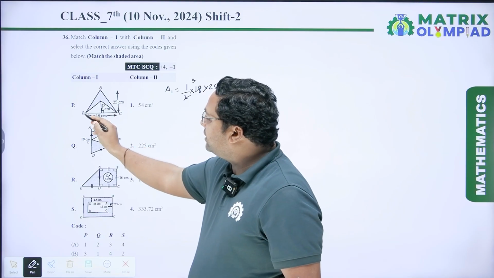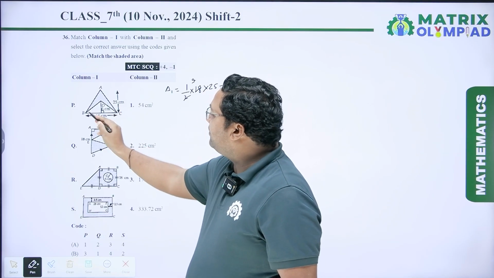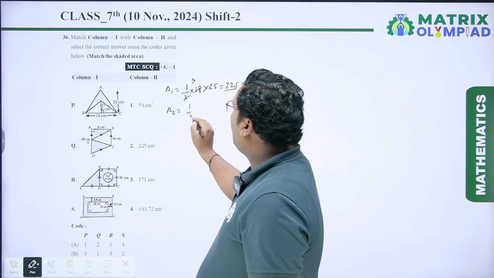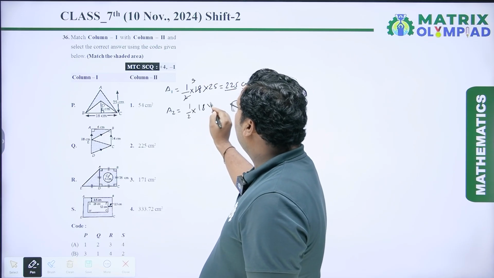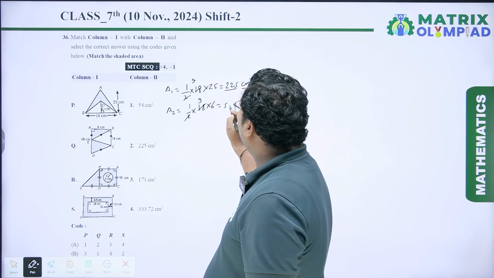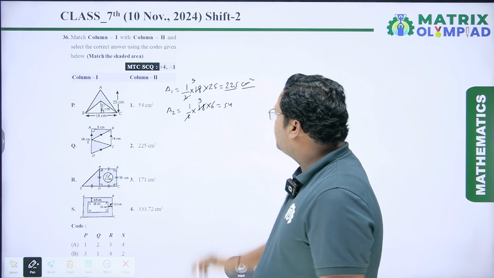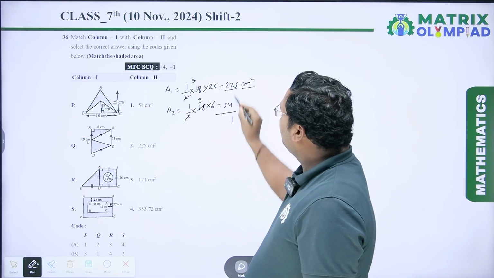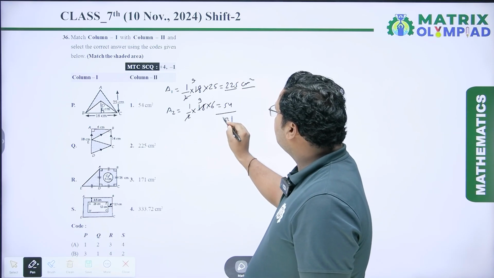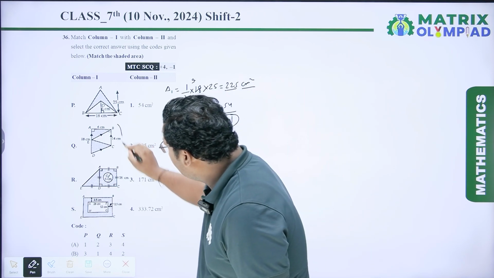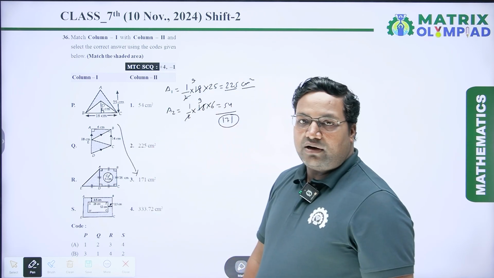Now we have to calculate the area of this triangle DBC. So the area of triangle DBC is equal to half of 18 into 6. 18 by 2 is 9, 9 6s are 54. So the area of the shaded region is 225 minus 54. 5 minus 4 is 1, 12 minus 5 is 7, and it is 1. So it is 171 centimeter square, which is the third one. So for P, the third one is true.